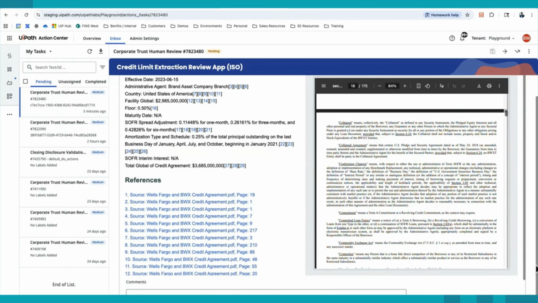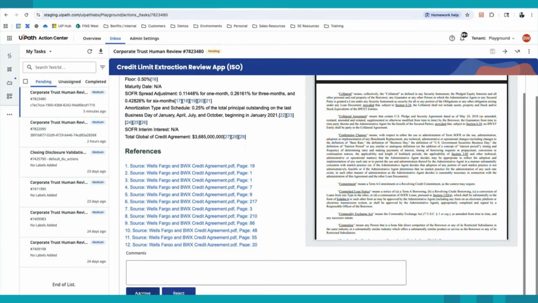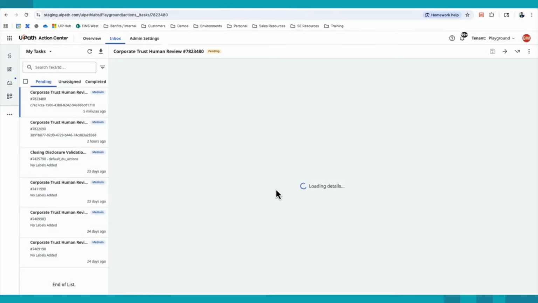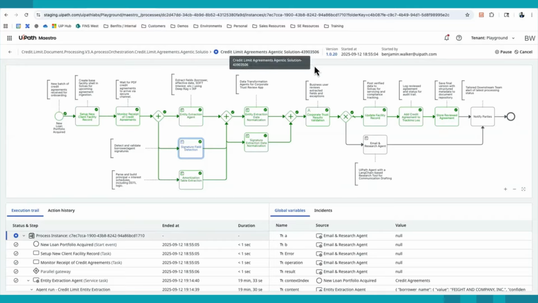Now, lastly, here I am going to go ahead and click the approve button down here at the bottom. And this is going to go off and kick off the rest of our workflow. So if we go here, we can see it's actually already completed. I clicked approve, that kicked off the chain of events. Think about system updates, logs, saving final versions, as well as communications to the different teams.